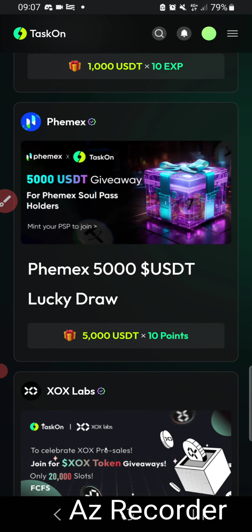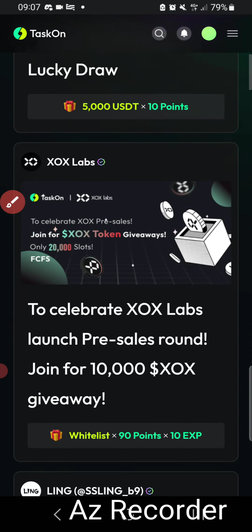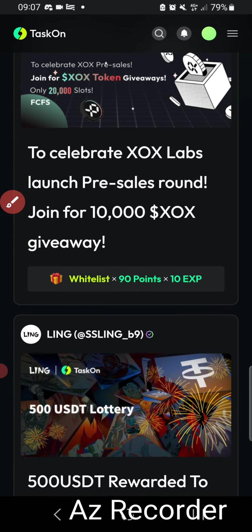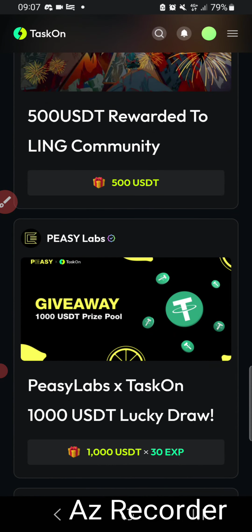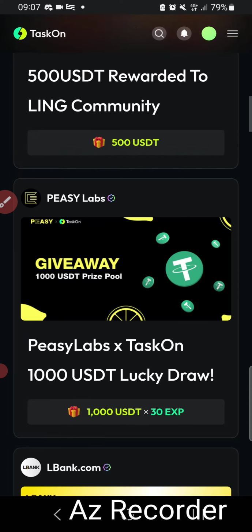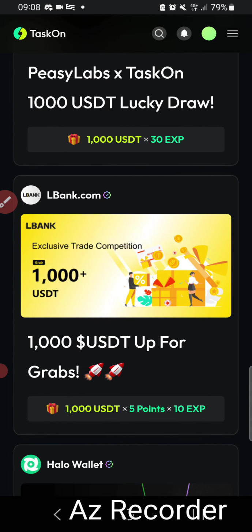The task is very easy, just 2-3 minutes to finish and claim the reward. So you don't lose anything, you can just earn here. You can even start referring people also. You don't get anything from your referrals, but you climb faster in levels.